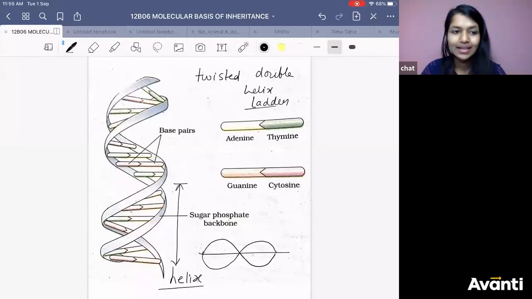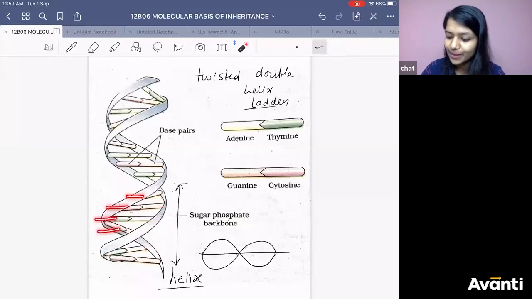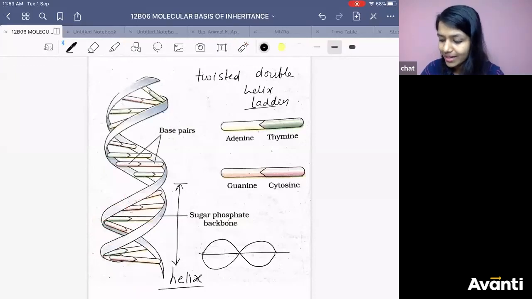One helix. In one helix, how many pairs of nitrogenous bases do you get? 10 pairs of nitrogenous bases. What is the length of one helix? 34 angstrom. Everyone knows this, right? What is the length of helix? 34 angstrom.